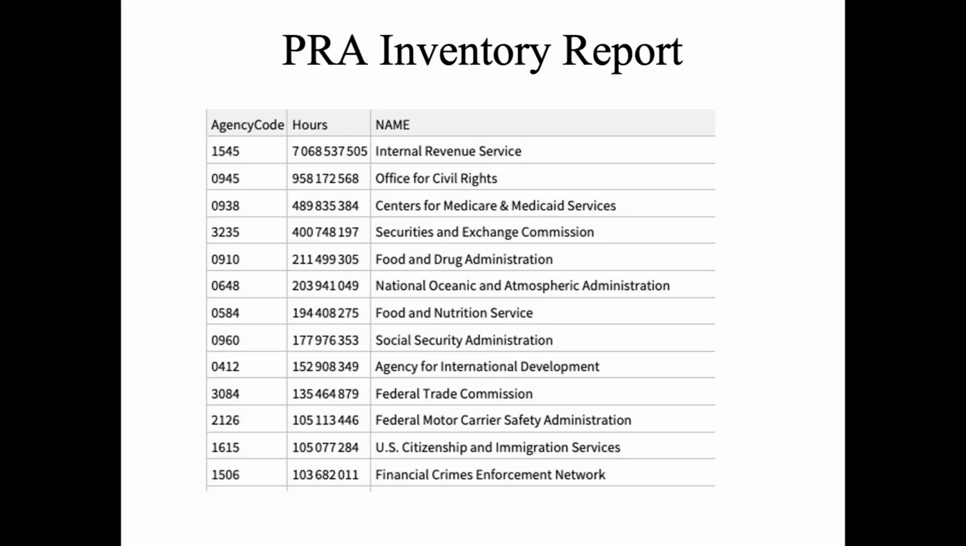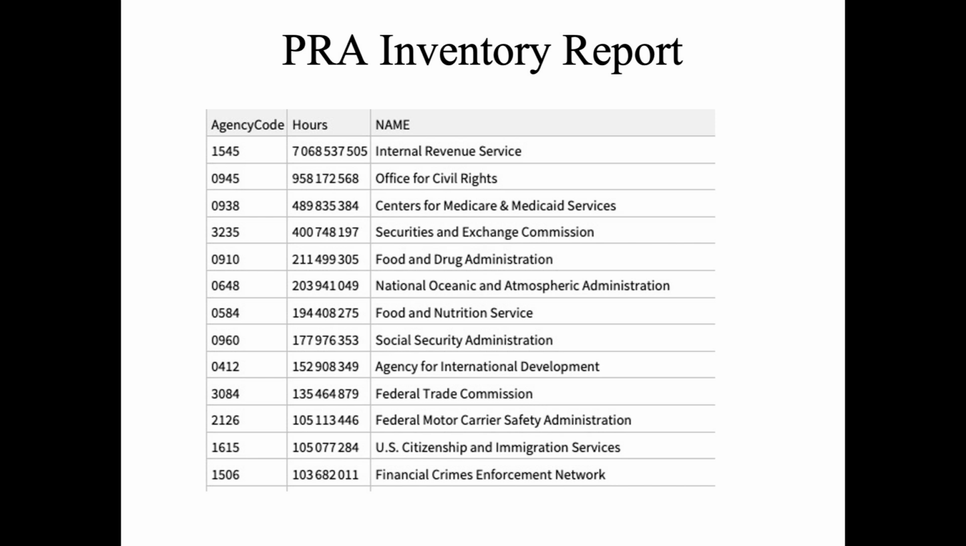Let's look at the PRA inventory that you can access at reginfo.gov. There are over 11,000 groups of federal forms that are tracked. Here I aggregate the annual hours burdened by agency. The first entry says that taxpayers are spending over 7 billion, with a B, hours per year filling out and keeping records for IRS forms.